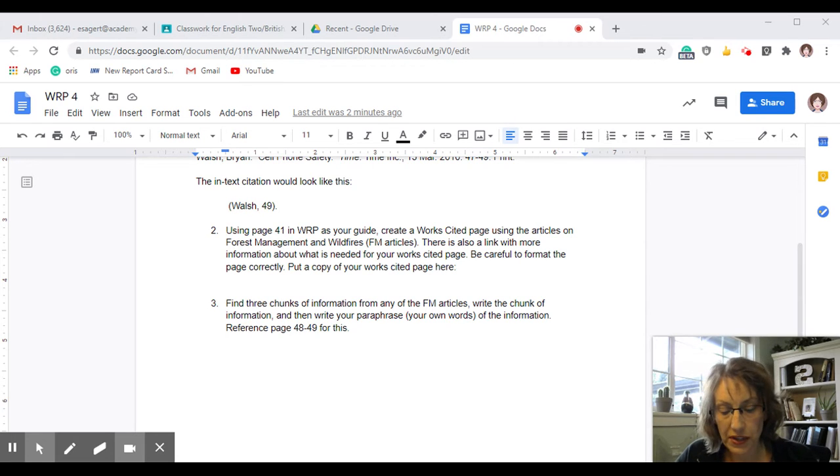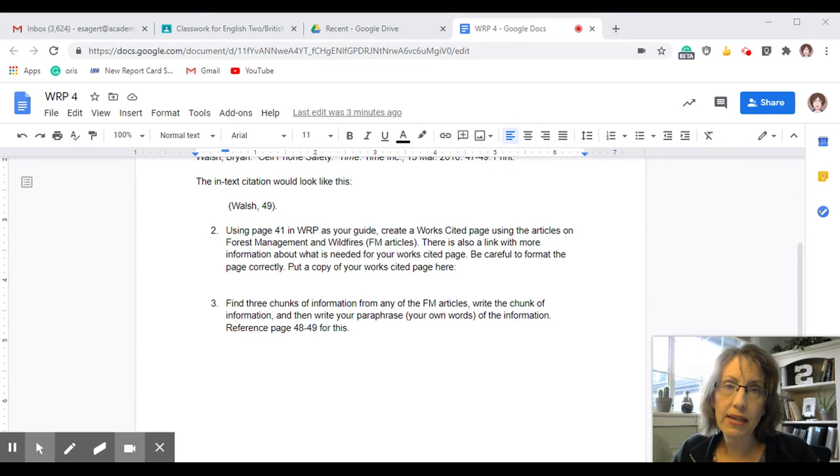You need to look at page 41. It is a perfect example of what a works cited page is. Do your best with the information there. If you have the author, you need to put the author and so on. I also put a link to Purdue Online, which helps with how to write these out, so you can look at that as well if you're not sure. Just do your best. We can always make changes to your works cited page if you do something incorrectly, but I want you to get all of those articles on there this week.